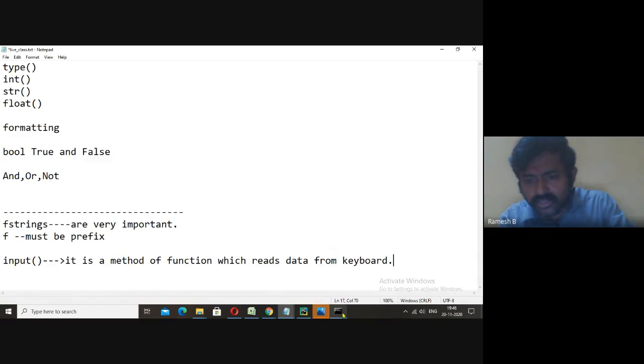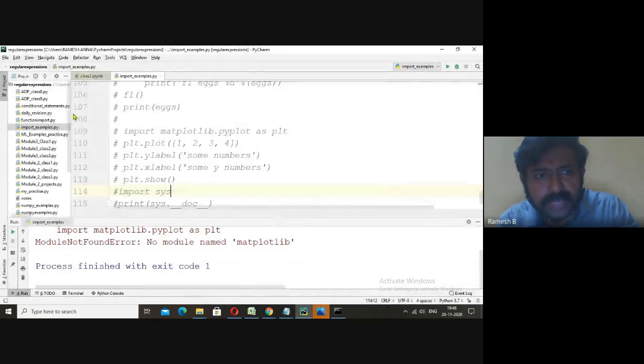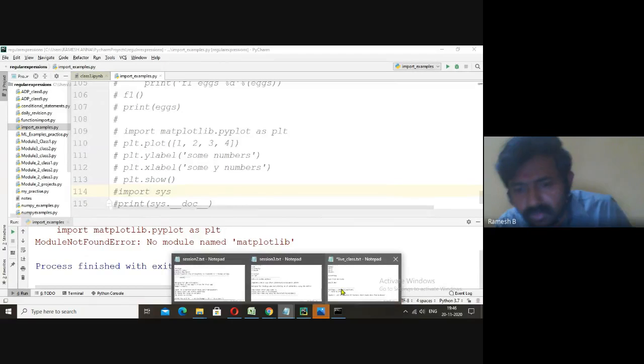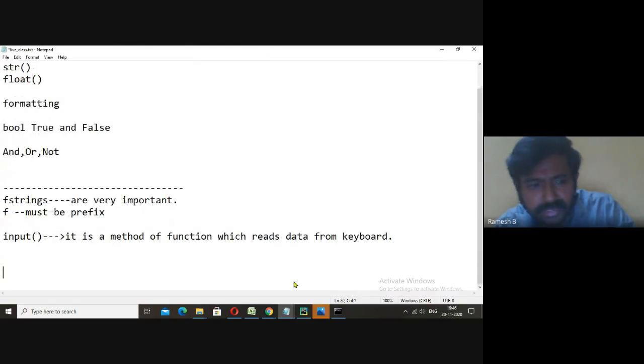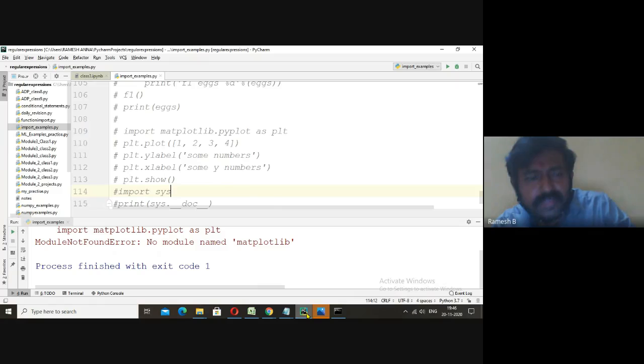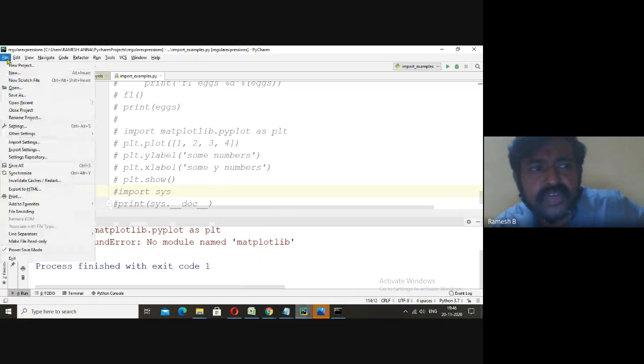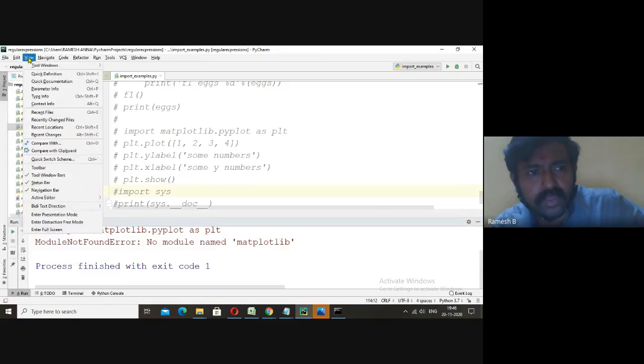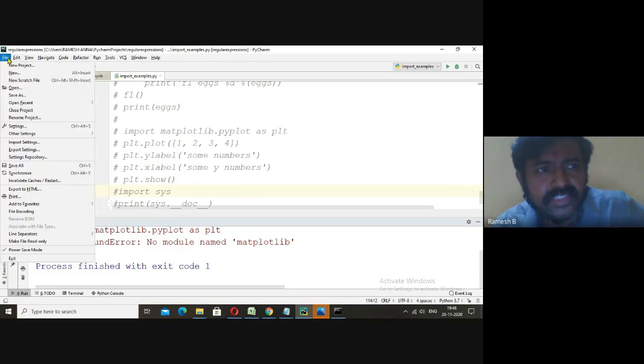So this one is PyCharm. This editor is known as PyCharm. It is one of the editors which is used for Python programming.